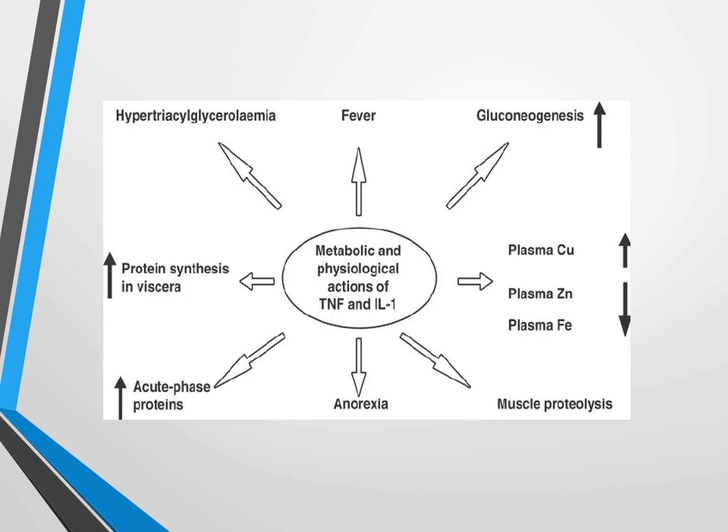So tumor necrosis factor alpha and interleukin 1 have a synergistic effect. They cause fever, they cause muscle proteolysis, and they cause synthesis and secretion of acute phase protein from the liver and so on.